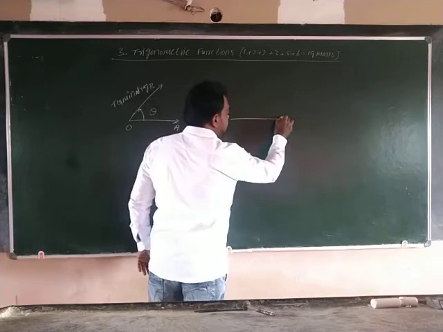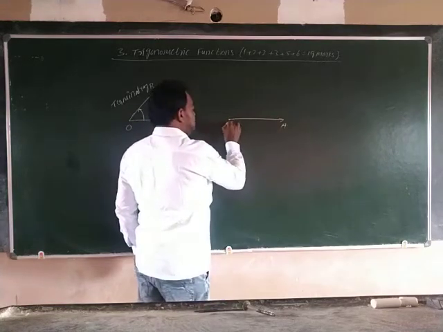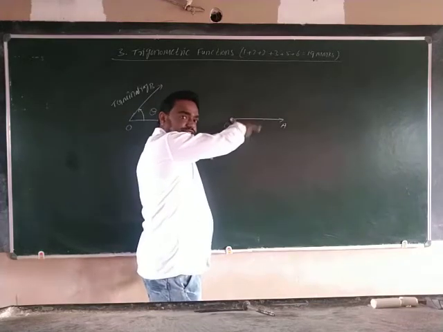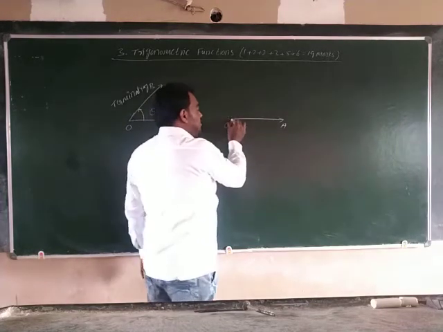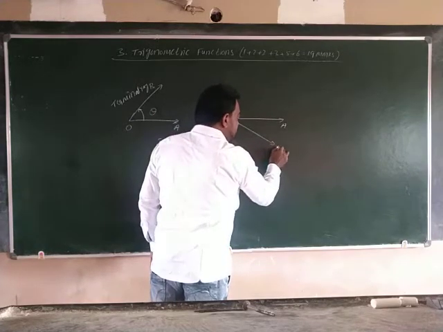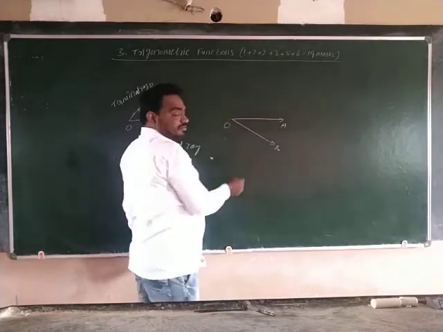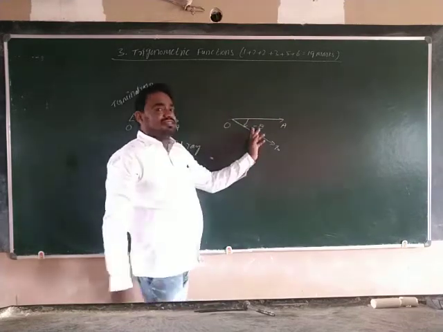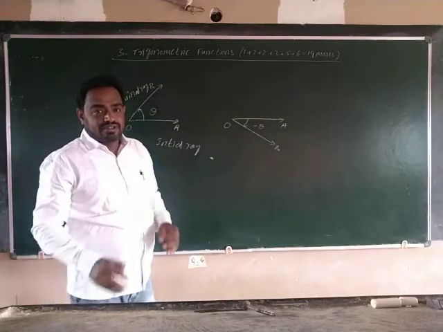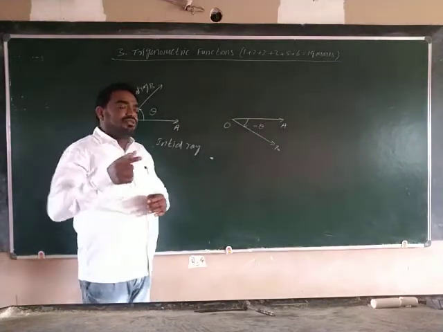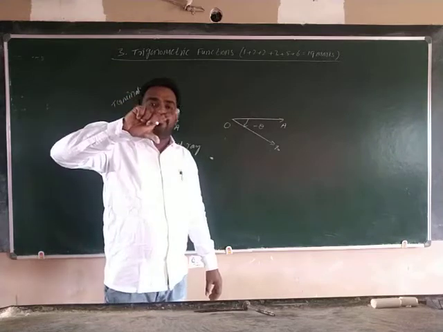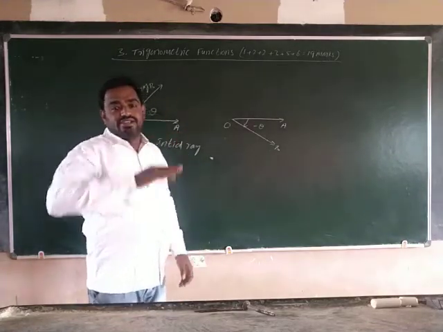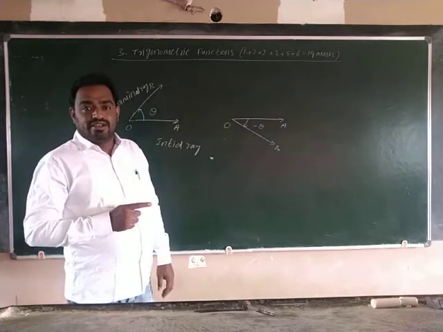If this is the initial ray and I am rotating it in clockwise direction, then OA is the initial ray, OP is the terminal ray, but here this angle is minus theta. This angle is called a negative angle. Understood? If the rotation is in anti-clockwise direction, the angle is called a positive angle.